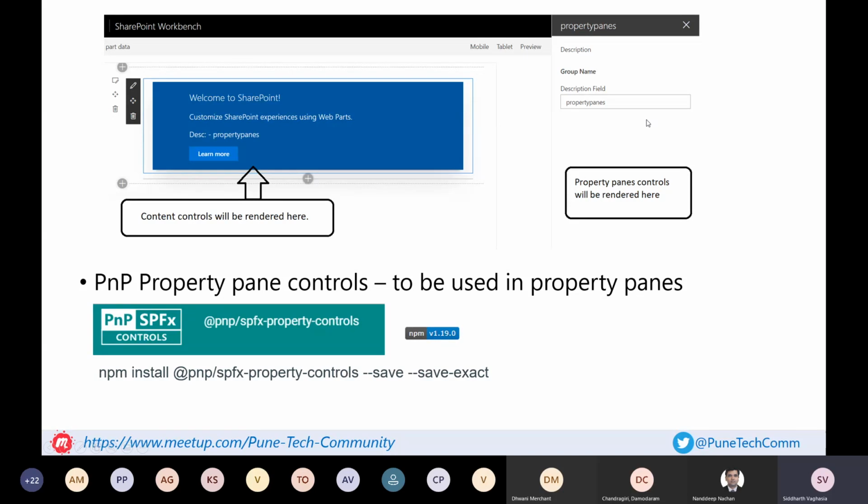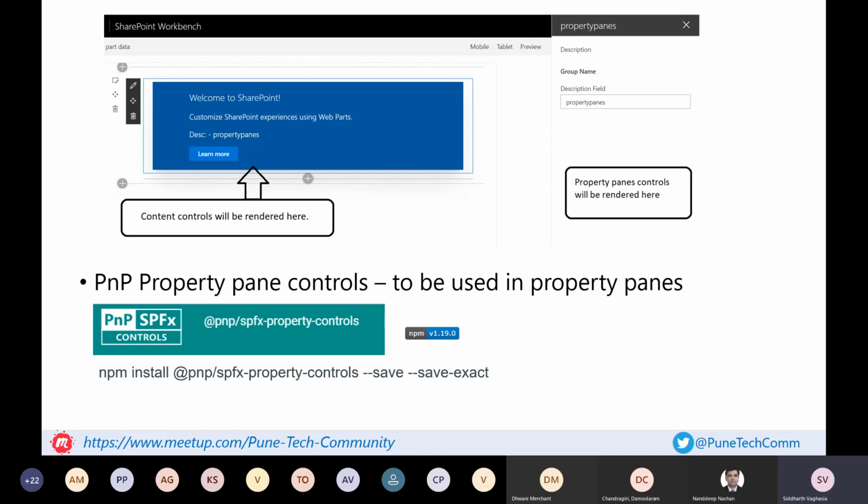Just as with the React reusable controls, there is a different repo and a different npm package available, called SPFx property controls. Out of the box, Microsoft provides many controls to make a web part configurable, but they are kind of basic, giving you just a single line of text, a drop down or a radio button.